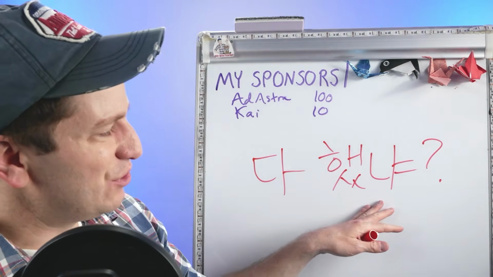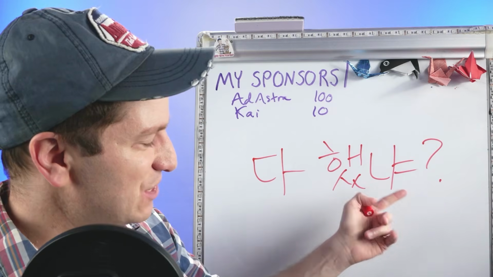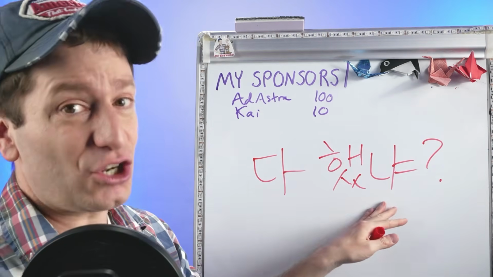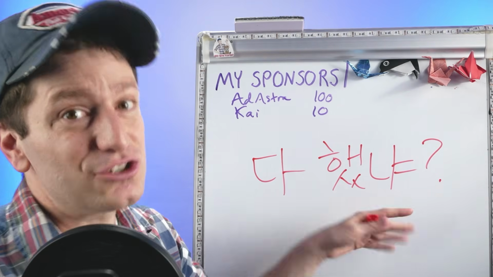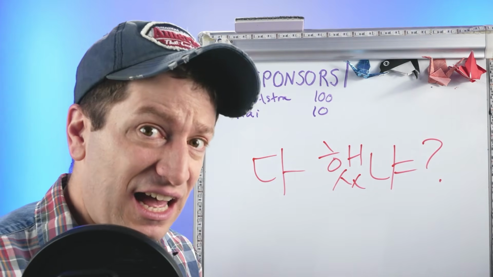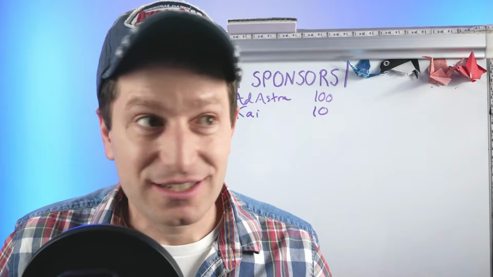The verb stem you use can also be a past tense verb stem. You just take the verb stem and attach 냐. For example, 다 했냐? 다 했어요, basically. Did you finish it? Did you do all of it? 다 했냐? Did you finish? You are now masters. But there's actually a little bit more to using 냐.